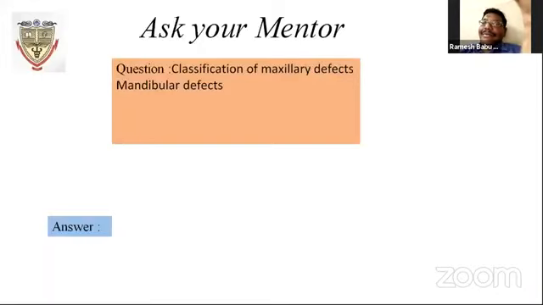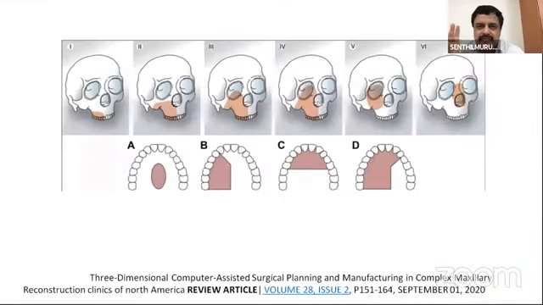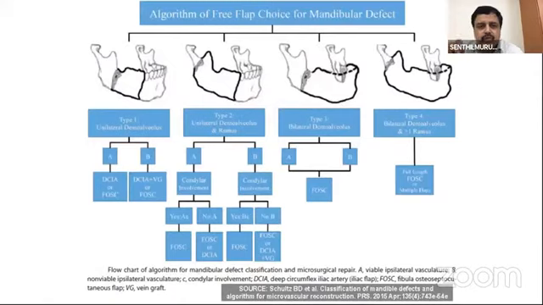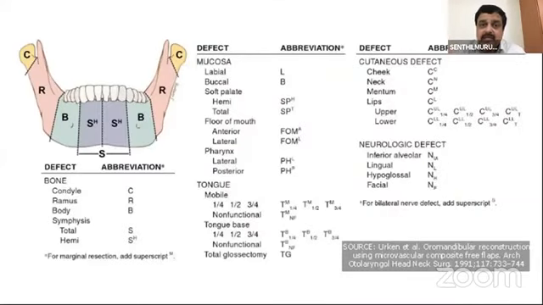From the PG point of view, for both maxilla and mandible, you classify based on the content. One is Brown's classification, based on the extent of the defect. For the mandible, it is Boyd's classification, the HCL defect: hemimandible, central and lateral. Lateral defects may incorporate the condyle or not; hemimandible with or without condyle. For both, you also classify based on the requirement, whether you need osseous, skin, muscle, and mucosa. This is called the OSM classification, and that needs to be addressed.